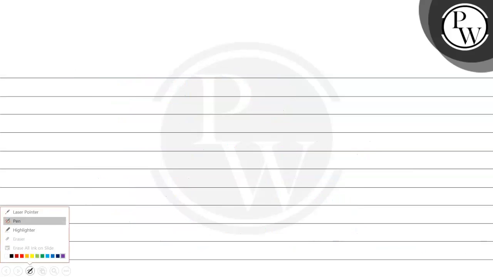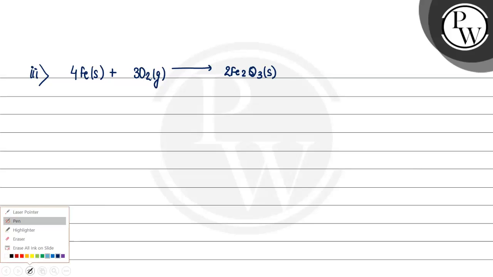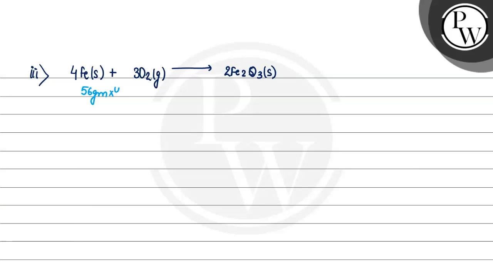Let's check for the rest two equations also. Third equation given is 4 FeS plus 3 O2 giving us 2 Fe2O3. Okay. Atomic mass of iron is 56 gram into 4. Oxygen is 32 gram into 3 and 2 Fe, ये कितना हो जाएगा? 56 into 2 plus oxygen is 16 into 3.